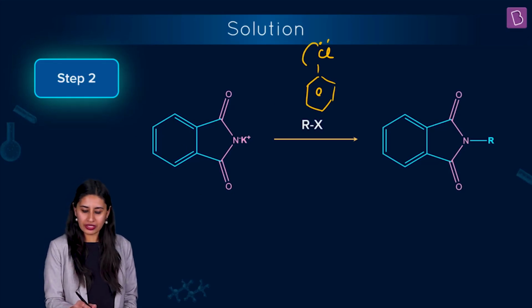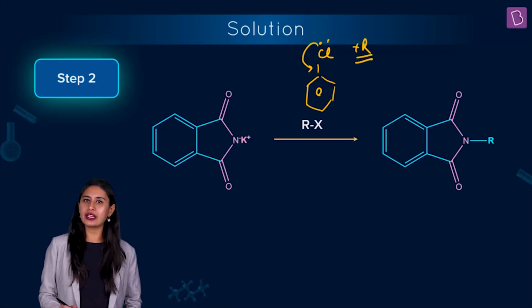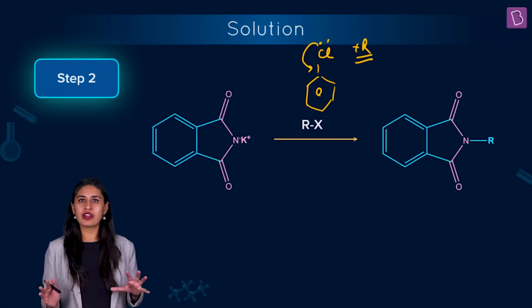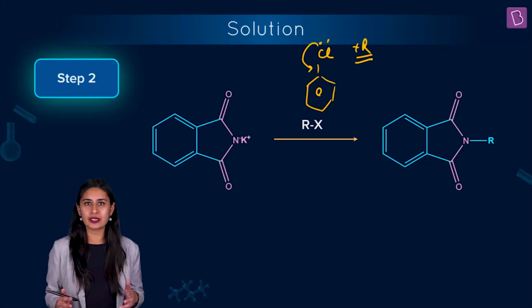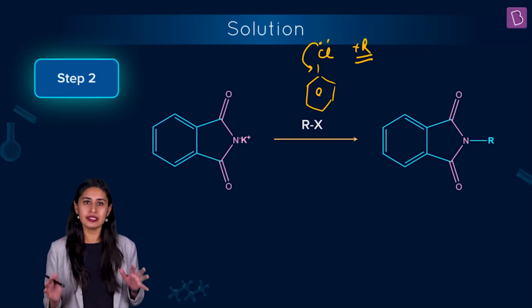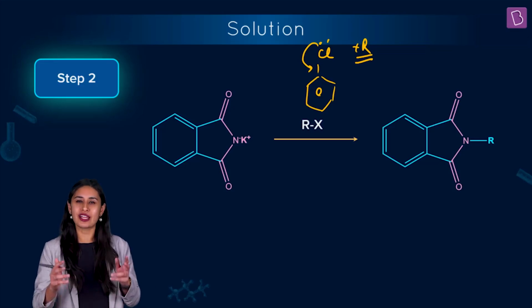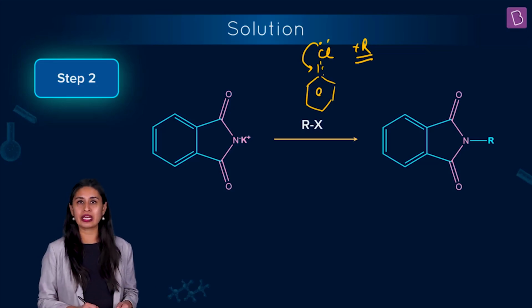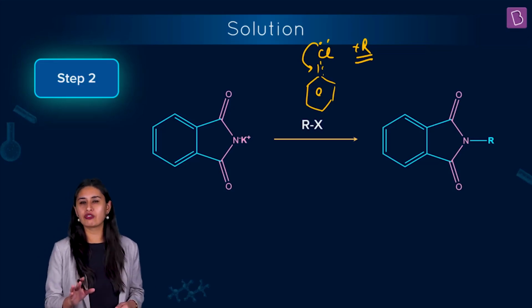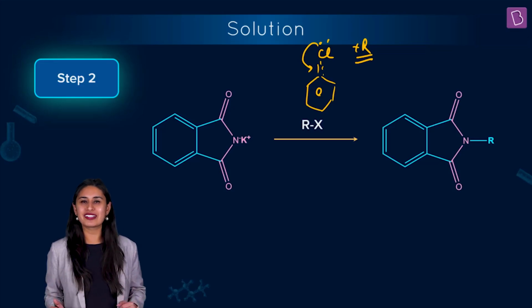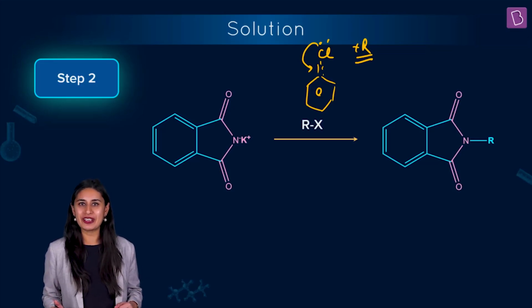If we do, you know that the plus R effect of chlorine or any other halogen will play its role. Though we know that inductive effect for halogen is more dominating as compared to resonance effect, nonetheless resonance is certainly very much at play, such that the double bond character is coming, right? So there will be no reaction if we add chlorobenzene here, but with any other alkyl halide we add, we will be successful in getting our 1 degree amine, right?